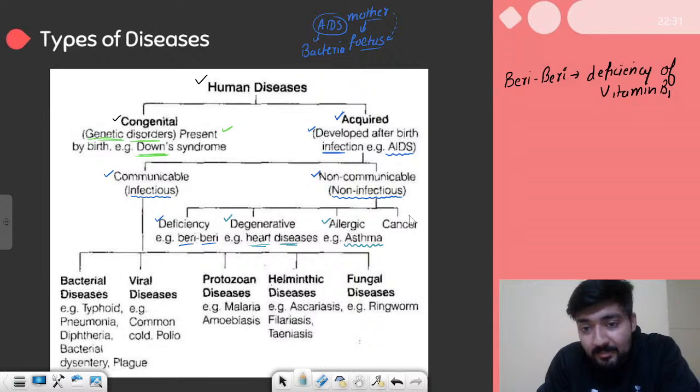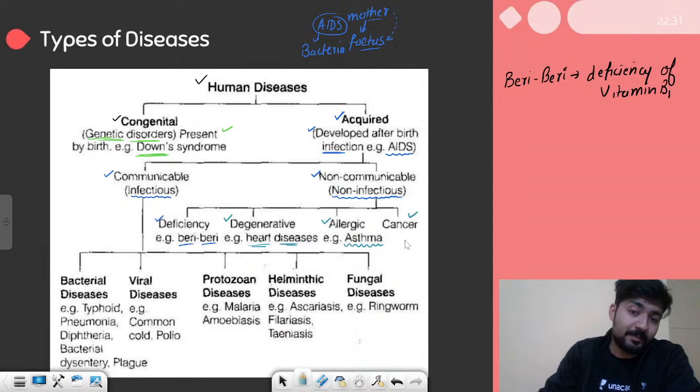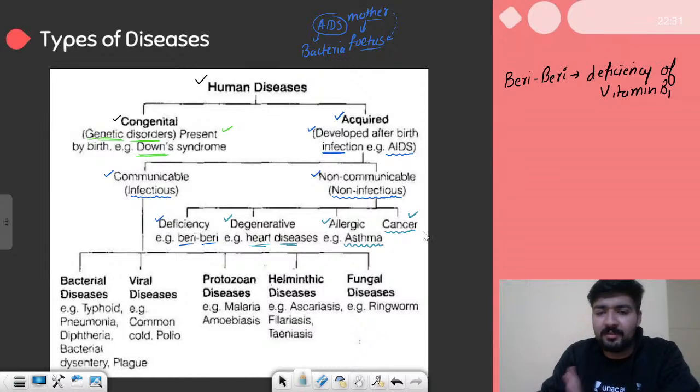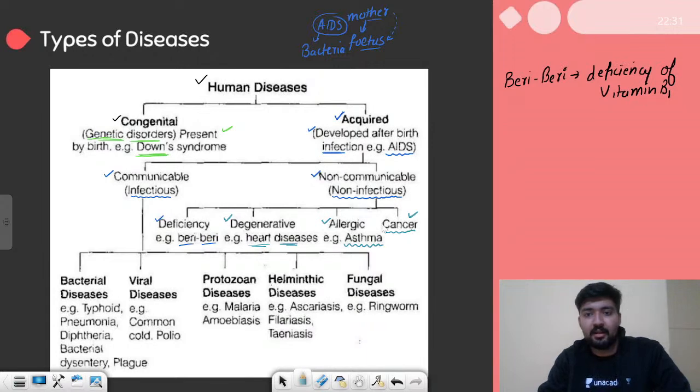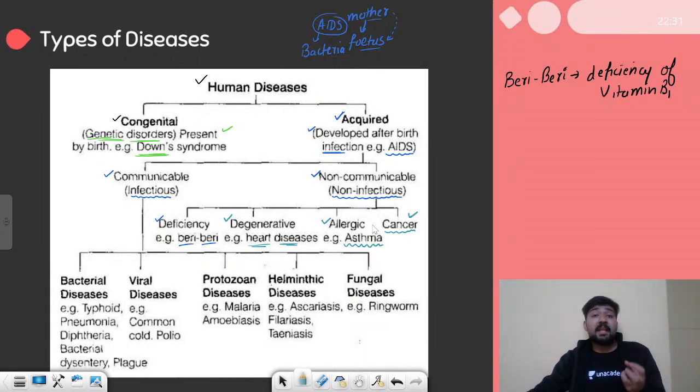And another example can be cancer. Yes, cancer, the very harmful disease caused in human beings, cannot be spread from one person to another, right? Although there is some genetic basis which enhances the chances of cancer. So some people can have genes which have a higher chance of causing cancer, but the disease cancer itself is not caused by any genetic makeup.